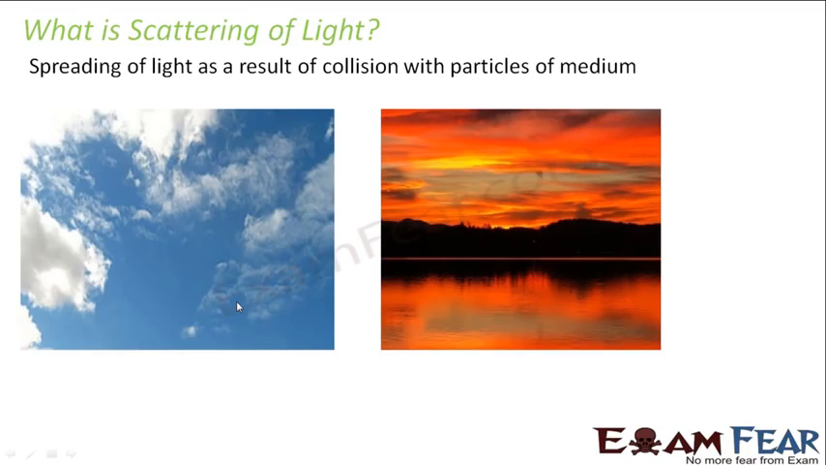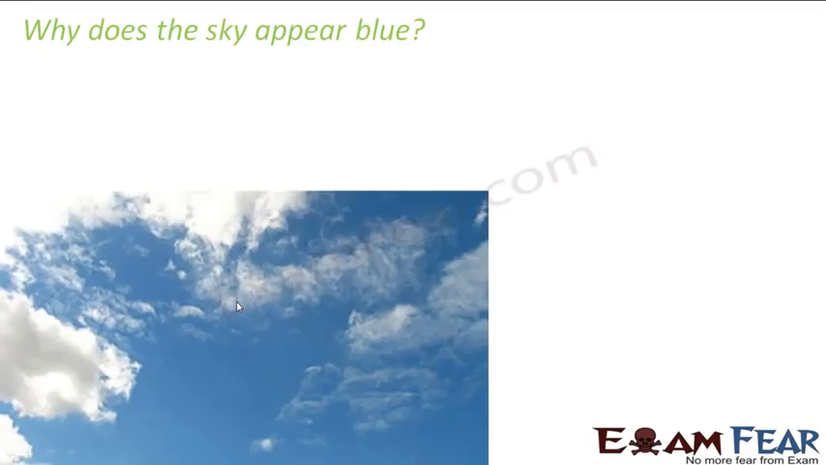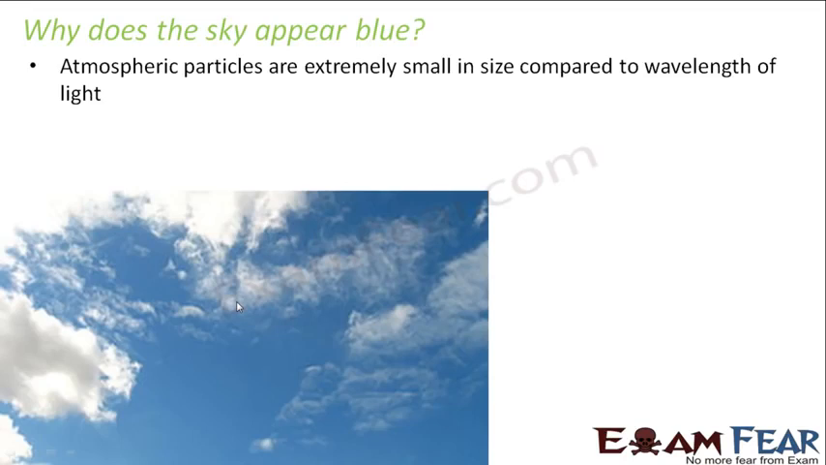Sometimes you are also asked questions based on scattering of light. We all know scattering happens because of collision of particles of the medium. A very common question which is often asked is, why do you see the sky as blue? Why is the sky not red, green or orange? That's because the atmospheric particles are very, very small in size when you compare them with the wavelength of light. Since they are so small, they tend to scatter very small wavelengths.